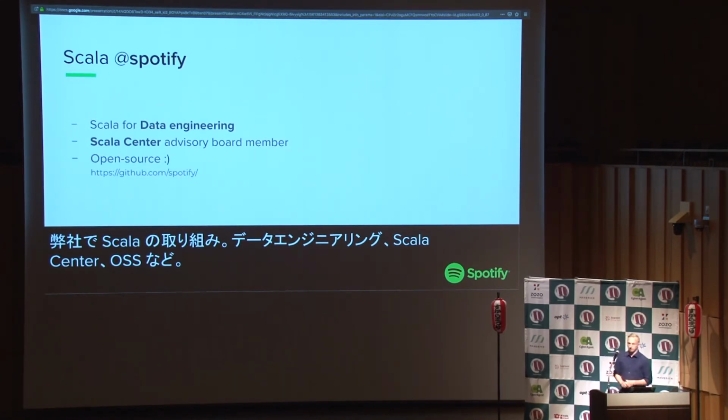We want to be involved in the Scala community, so we're sponsoring the Scala Center, and we have a seat at the board as a board member at the Scala Center. And we want to do a lot of open source. We want to give back to the community. We get a lot of benefits from Scala, so we want to give back by publishing our projects and allowing people to use them.